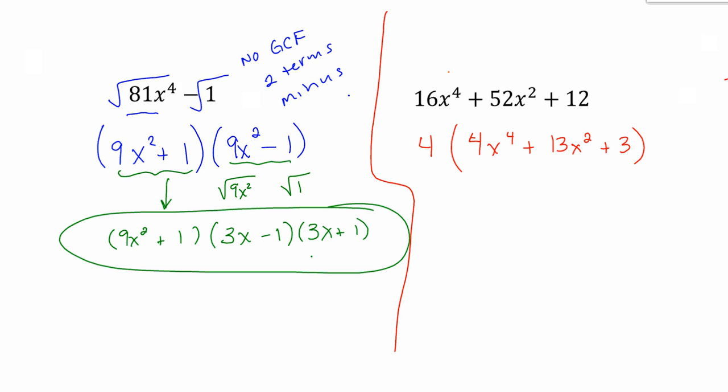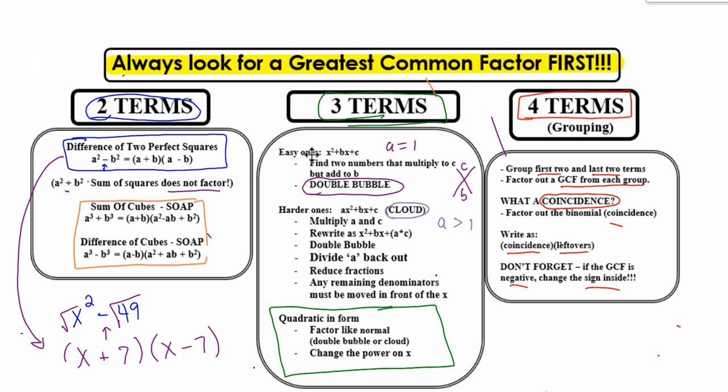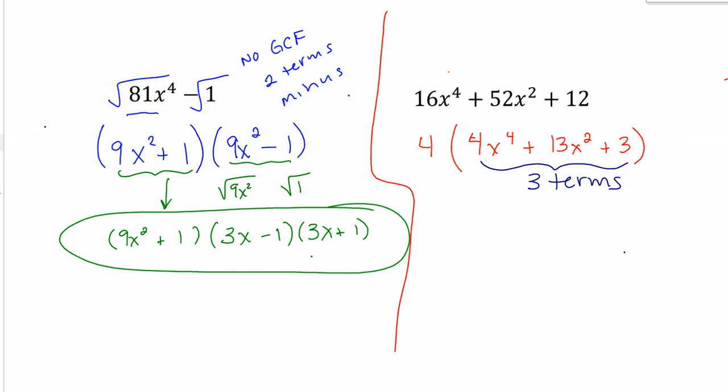Now I'm looking at what's left over. I counted it, and there are 3 terms. All right. Handy dandy reference sheet says 3 terms. It's either going to be an a equals 1, an a greater than 1, or it could be quadratic in form. Now remember, quadratic in form is when it looks like a regular quadratic, but it's got a number here that's not 2. That's p. It's got to be an even number. And this right here is half of that number. And then we know that we can factor it.